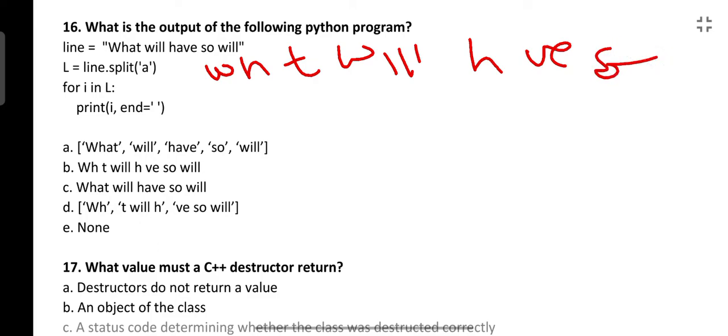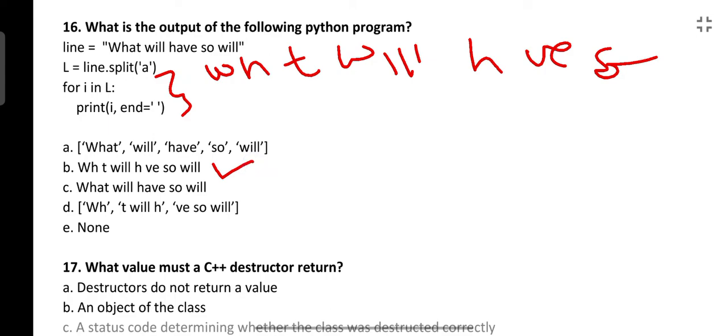Now a for loop is there: for i in L, print i, end is equal to space. So what will it do? It will just print whatever we have stored in this list. So this WHT, HVE will be printed. So the answer here will be option B.